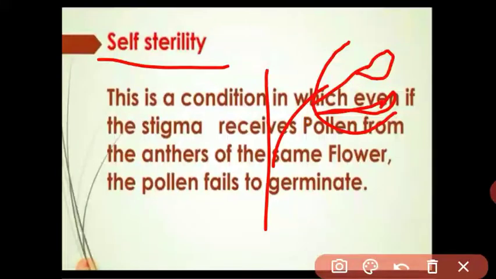When the pollen grain is mature, meaning both are mature at the same time, the pollen grain matures and is put on the stigma, but in the bisexual flower both have the same genetic material. So in some rare cases, when the pollen grain is put on the stigma, the pollen grain does not develop into a pollen tube, meaning the pollen grain does not germinate, because some genetic characters are the same in both male and female gametes. This condition is self sterility, and this condition favors cross pollination.